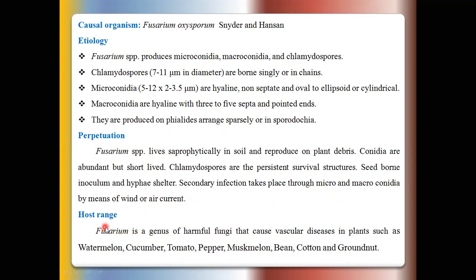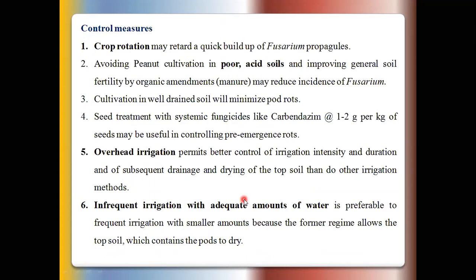This Fusarium pathogen has a wide host range and infects different crops, such as watermelon, cucumber, tomato, pepper, muskmelon, so it survives in the absence of the main host crop. Then the last point to be considered for eradicating the spores in soil as well as in groundnut crops is crop rotation.